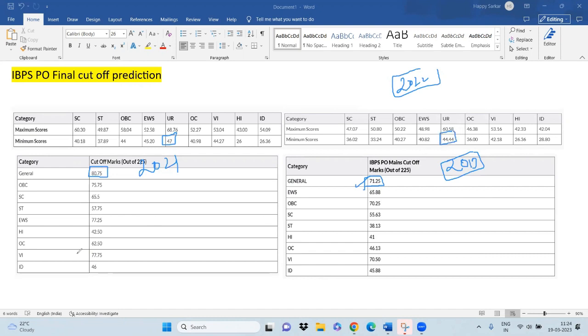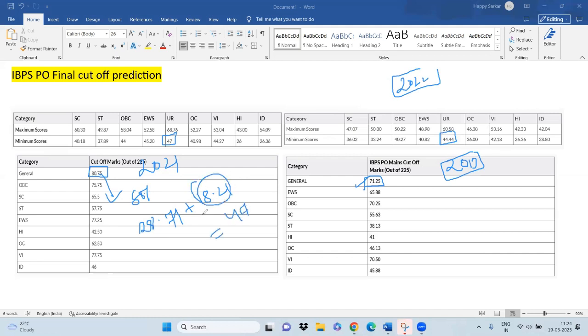Now the basic rule is that whoever is clearing the mains, even at the borderline, exactly at the mains cutoff, also has a chance to clear the exam. Why I'm telling you this: in 2021, if I take 80% of this mains cutoff, it will be close to 28.71, plus 18.21, which will give you somewhere around 47.